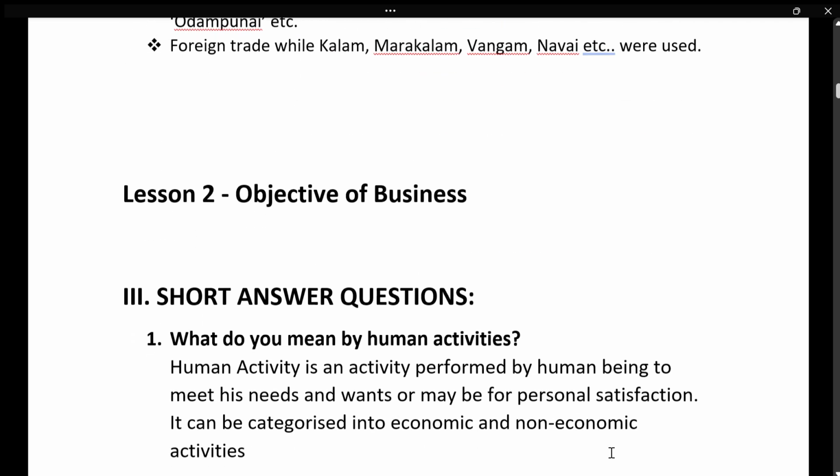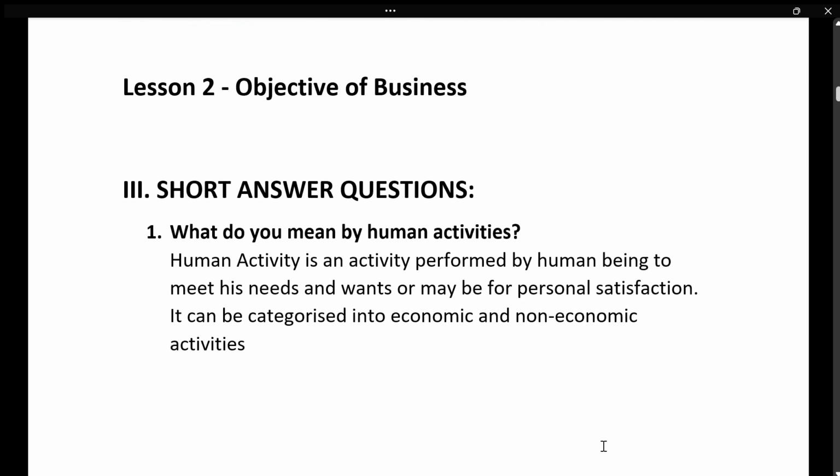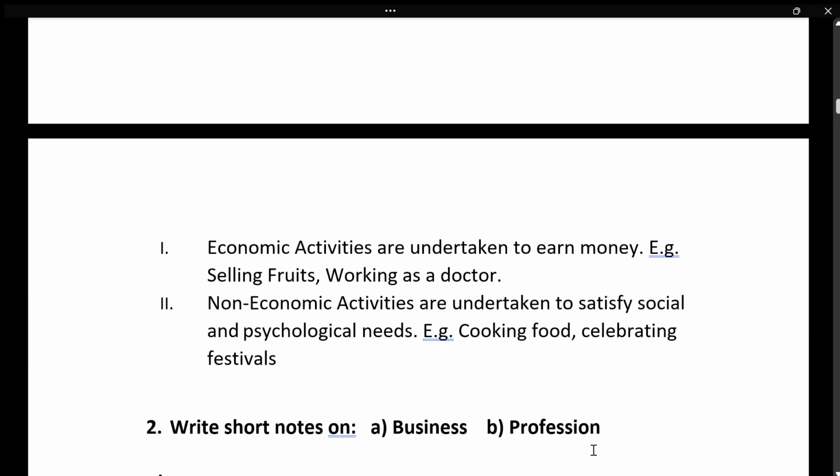Okay, and next is short answer. What do you mean by human activities? Activity performed by human beings. From the word itself you can write what human activity means. It is an activity performed by human beings to meet their needs and wants, or maybe for personal satisfaction. So that is classified into two categories: economic, that is undertaken to make money, and you can give an example; non-economic, it is to satisfy social and psychological needs. You can give an example.